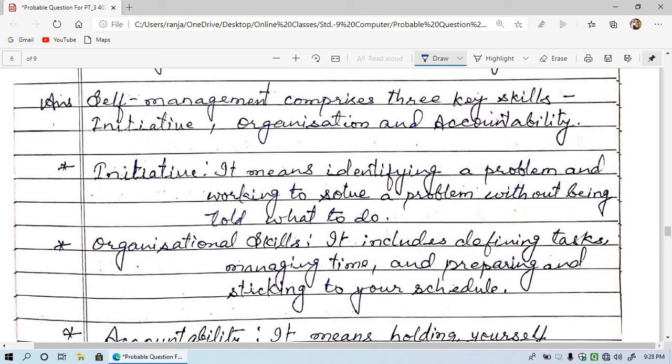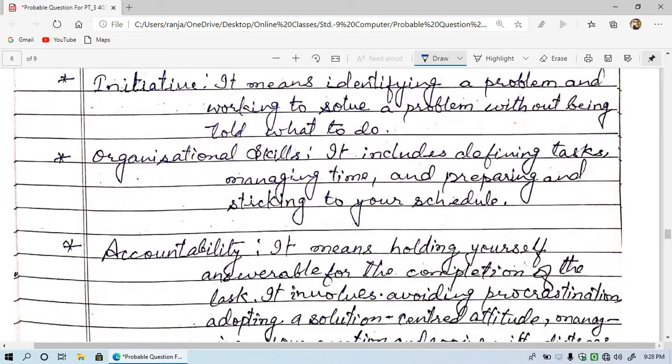Self-management comprises 3 key skills. That is, the first one is initiative, the second one is organization, and the third one is accountability. Let's explain all of these things. Initiative means identifying a problem and working to solve it without being told what to do, without any instruction. Your mind analyzes it automatically.